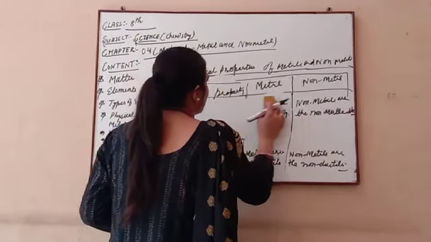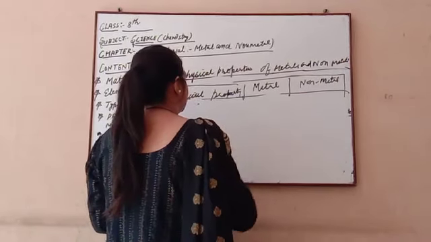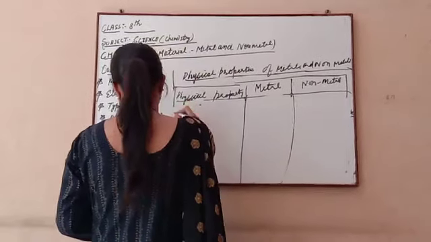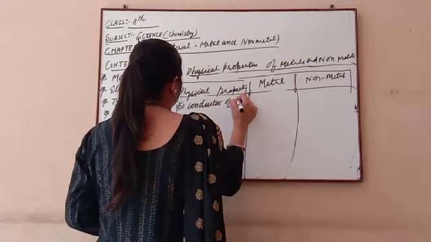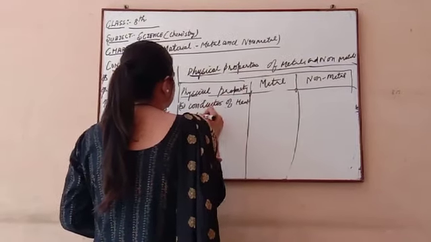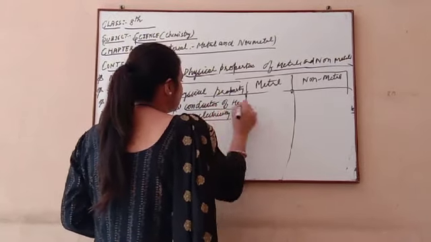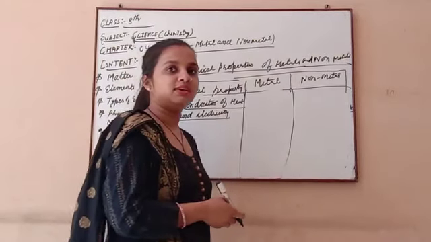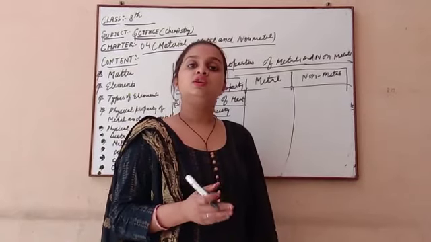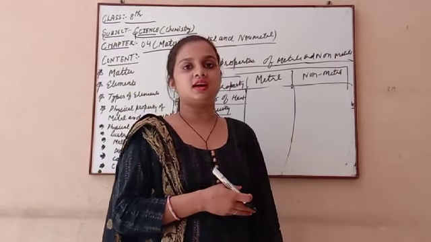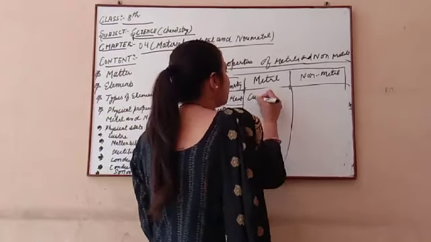Now the fifth property we discuss here is conductor of heat and electricity. What do you mean by conductor of heat and electricity? Here I give the example of copper wire. What is the work done by copper wire? To conduct electricity. So in which case does conduction of heat and electricity occur? In the case of metals. Which metals are mostly good conductors of electricity? That is copper and silver.